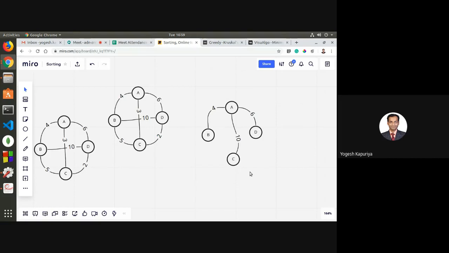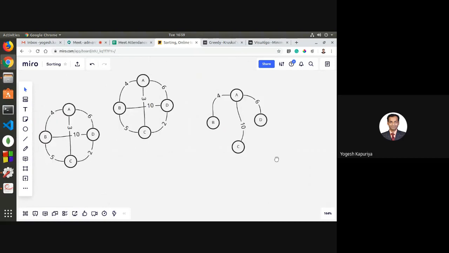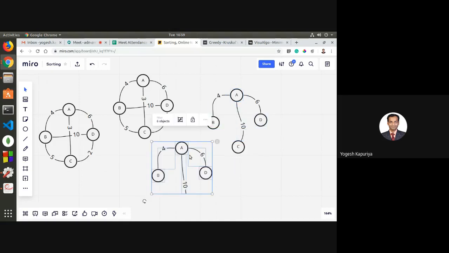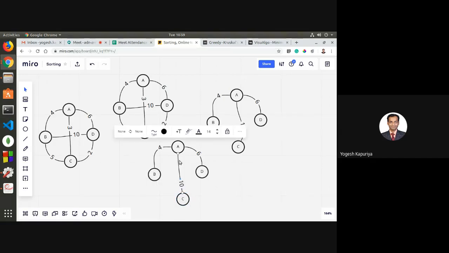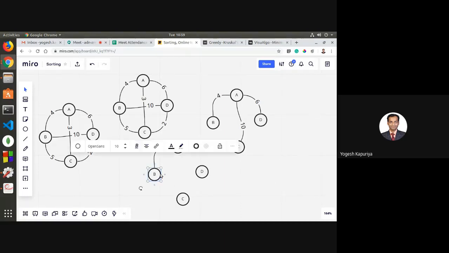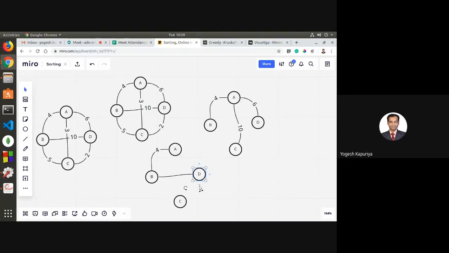So this is a tree, but this is not the only tree which you can generate for this graph. You can generate something like this as well. So this is also a tree.